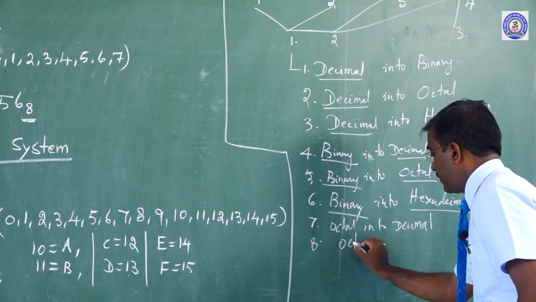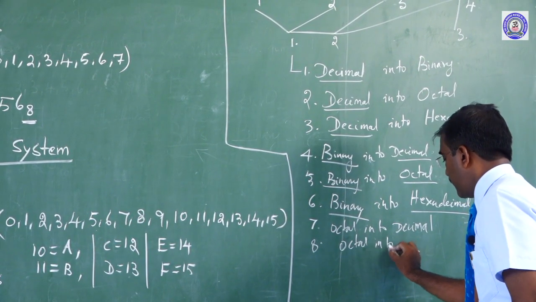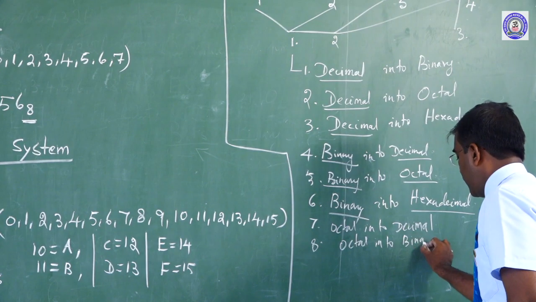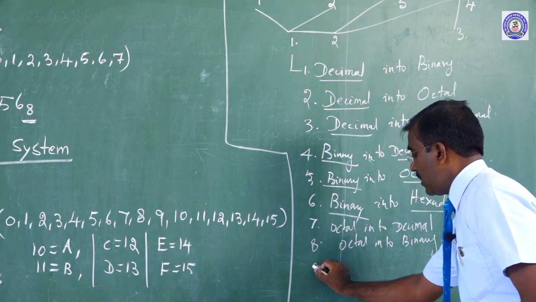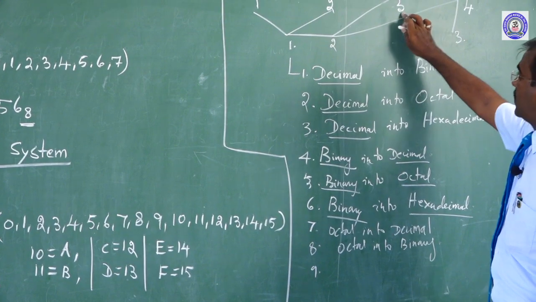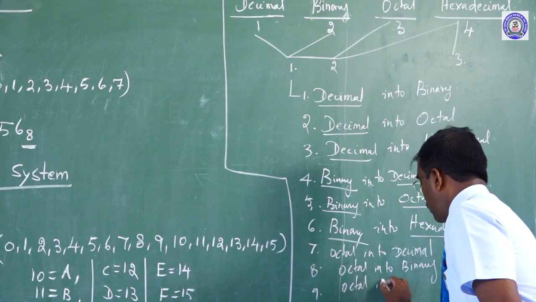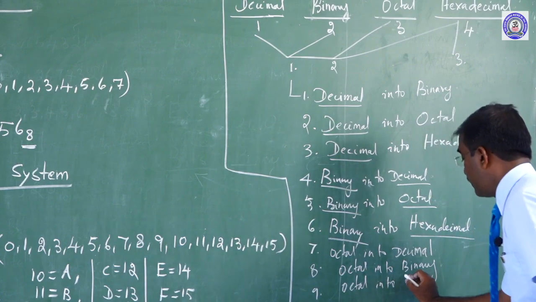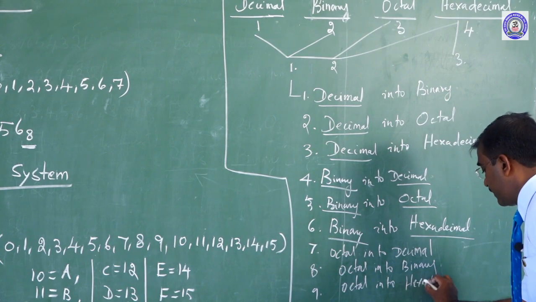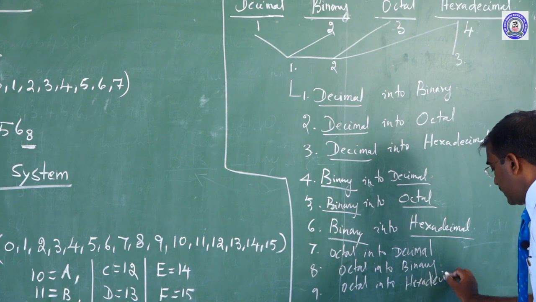Here octal into binary. Now the ninth one is octal into hexadecimal.